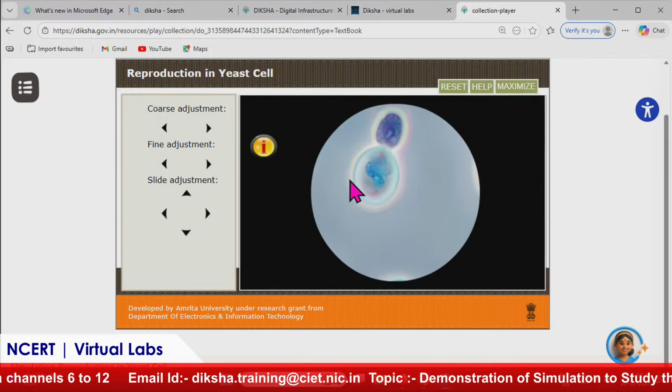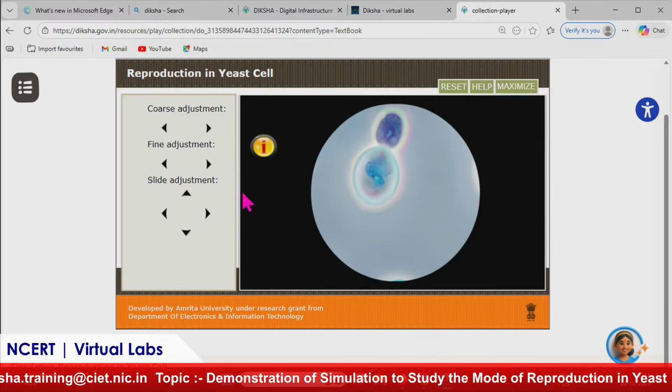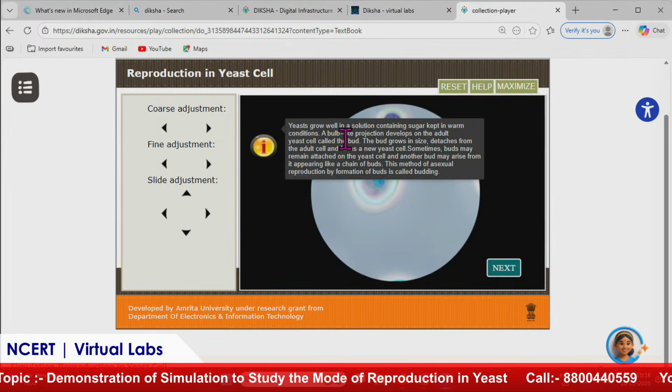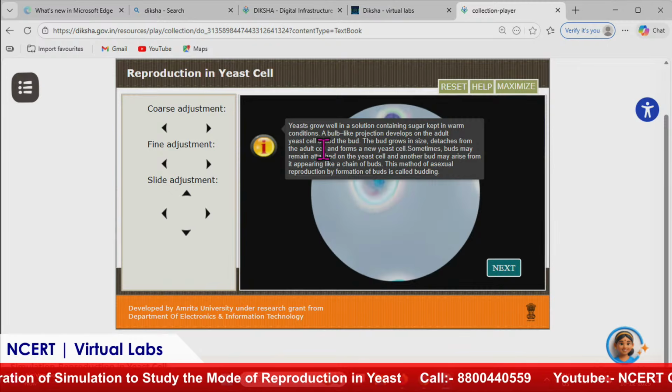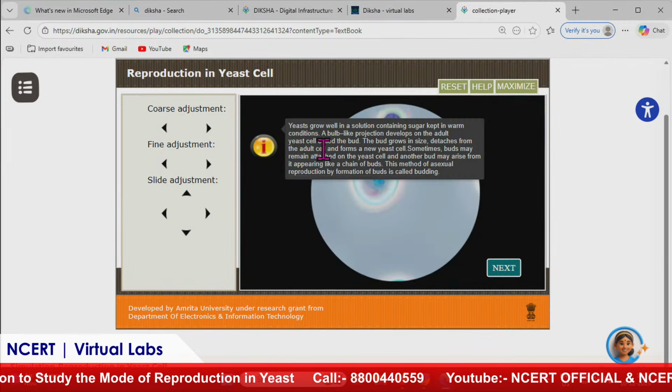So here the yeast is reproducing asexually. When it got sugar, it consumed it and then it multiplied. This is how we have performed this entire experiment. Then let's click on the eye icon. Yeast grows well in a solution containing sugar kept in warm conditions. Microorganisms require warm conditions to multiply, and this is what is written here.